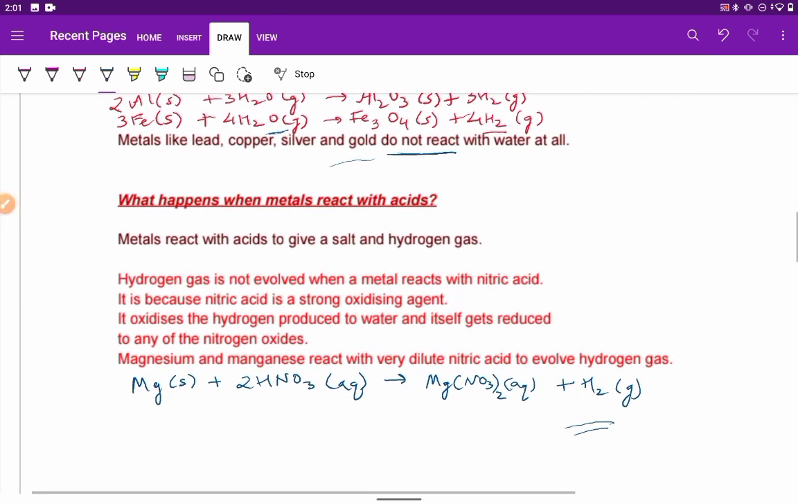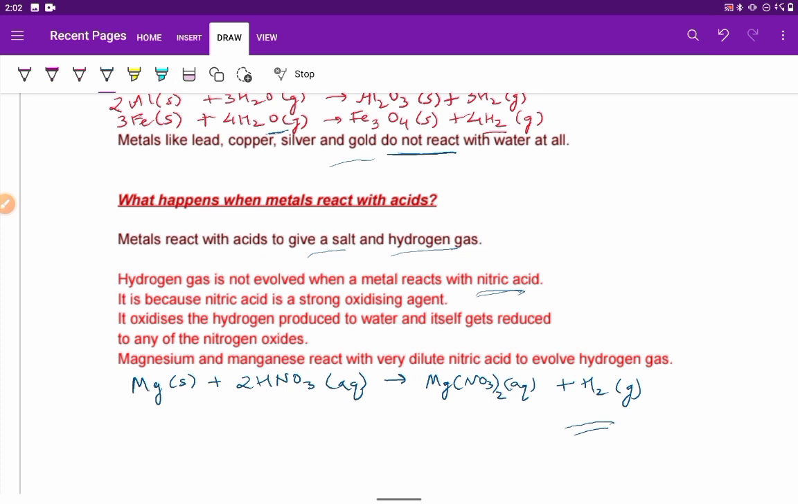Next we have to see what happens when the metals react with acids. Metals react with acids to give a salt and hydrogen gas will be evolved. Hydrogen gas is not evolved when a metal reacts with nitric acid. See, in other cases we will get hydrogen gas, but hydrogen gas is not evolved when a metal reacts with nitric acid. Now what is the reason?